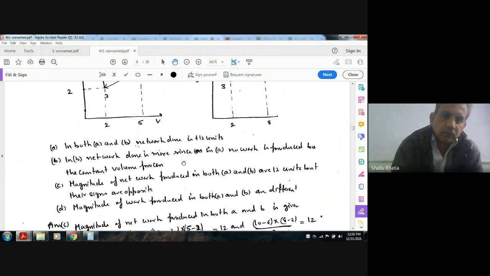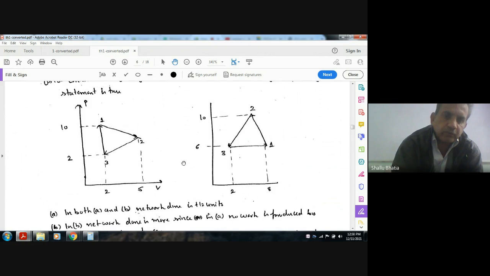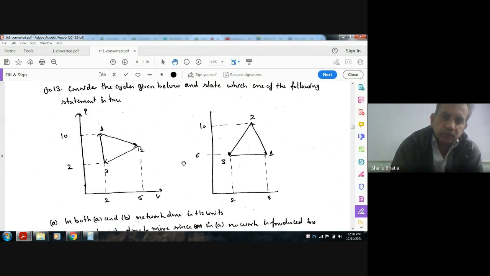So the area of the PV diagram gives work done. This is the PV diagram. If we find the area of the triangle and the area of the other triangle, we can get the work done in both of these. Here base is 2 and height is 4.